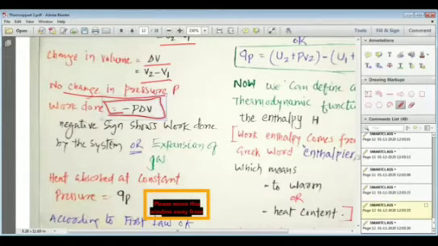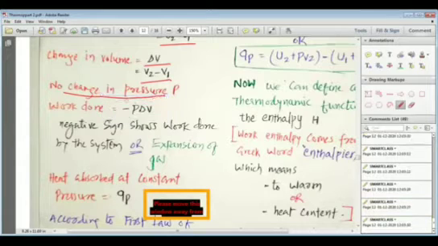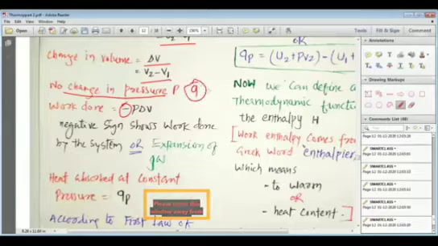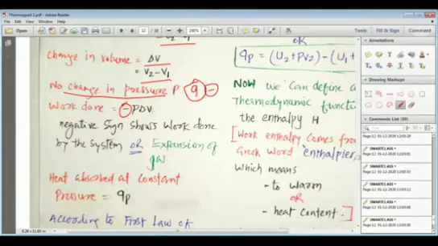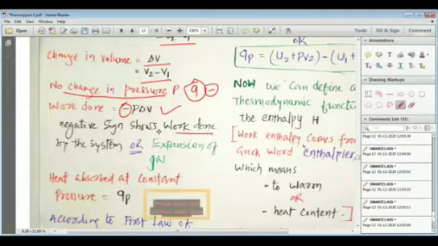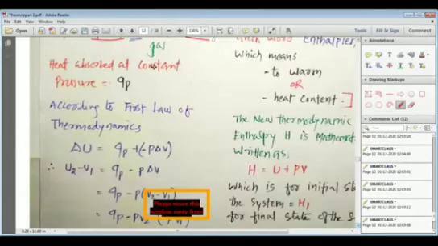Now, what is the meaning of this negative sign, my dear students? You can understand that total heat Q has been absorbed, and by the consumption of this heat, the work is done. That is why the work is done by the consumption of heat, and that is why we put the negative sign. Or in other words, we can say that work is done by the system, or here due to the expansion of the gas, the work is done, and that is why we put the negative sign.